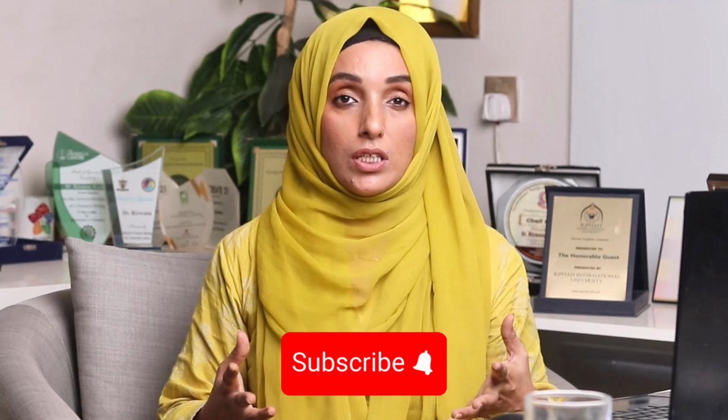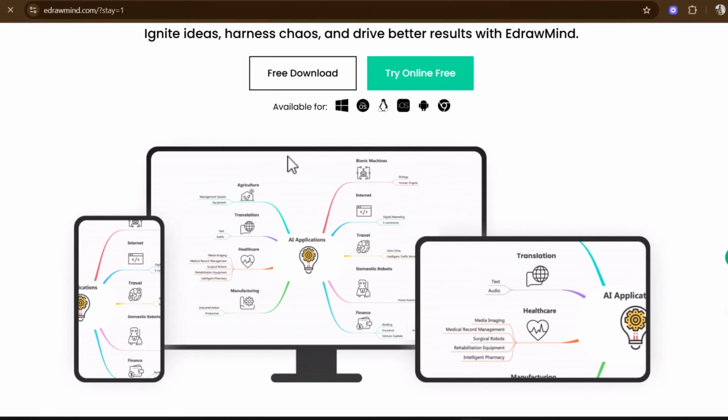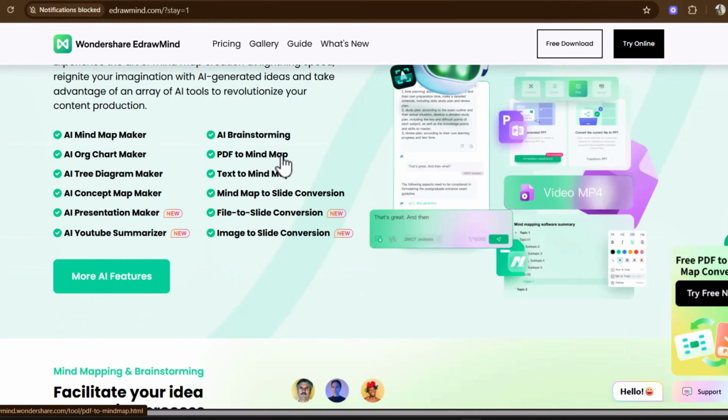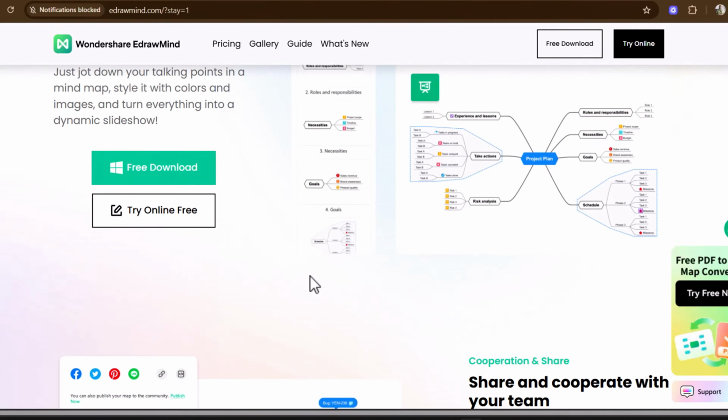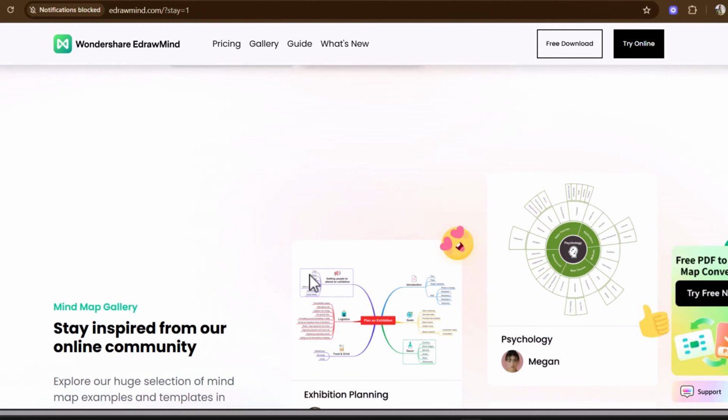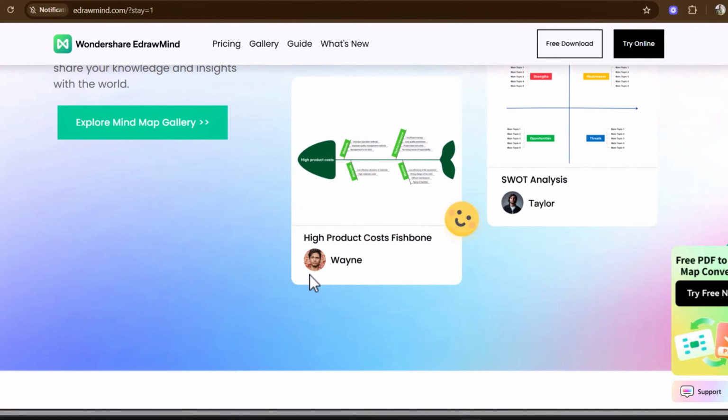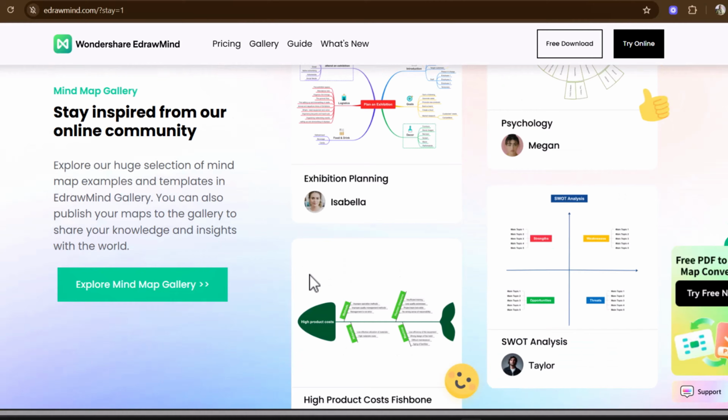I'm talking about Edrawmind, an AI-powered mind mapping tool that basically takes all that chaos in your head and turns it into structure. And the best part, it works both online and on desktop. And you can give it a free try. Cool. Let me show you how cool this is.